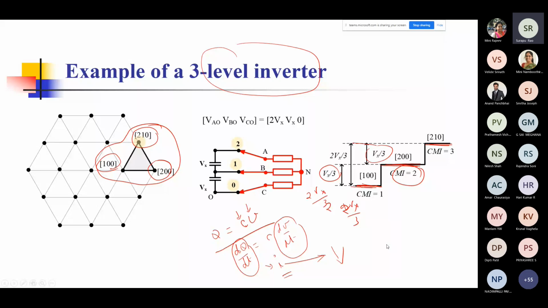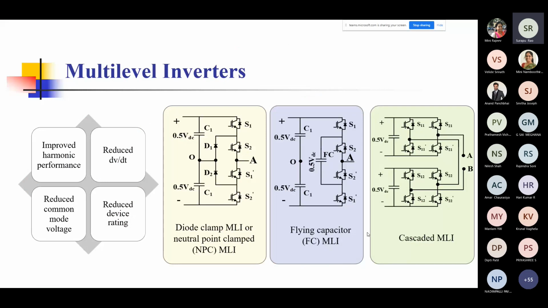So basically what we have concluded from this explanation is that these 3-level inverters or the multi-level inverters can actually give you advantages in terms of the reduced dV by dt. Also, because there are many of them, these devices which are actually cascaded, unlike a 2-level inverter, you find that the voltage rating requirement of these switches is less, because there are multi-levels appearing in the output voltage. You will find that the harmonic performance is better, and we just saw that the common mode voltage is also reduced. So these are very highly desirable features of inverters.